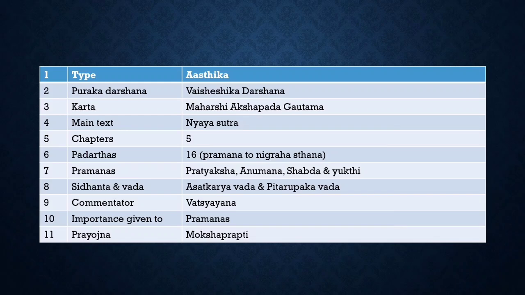Padarthas are 16, that is the Shodasha Padartha. Then the Pramanas are Pratyaksha, Anumana, Shabda and Yukti. Siddhanta and Vada here are Asatkaryavada and Pitrupakavada. The commentator is Vatsyayana, and importance has been given to Pramanas. The Prayojana of this Darshana is Moksha Prapti, that is the ultimate aim of this Darshana.